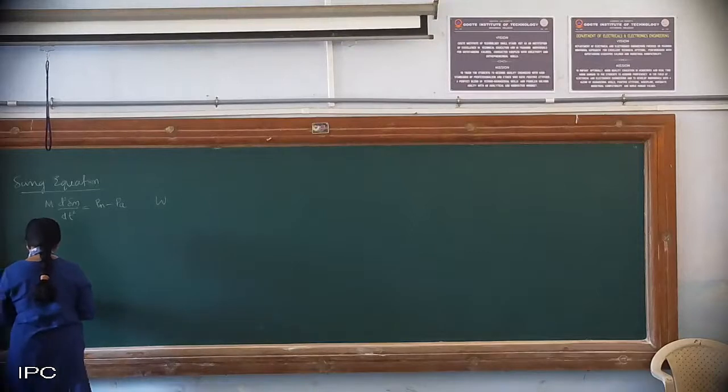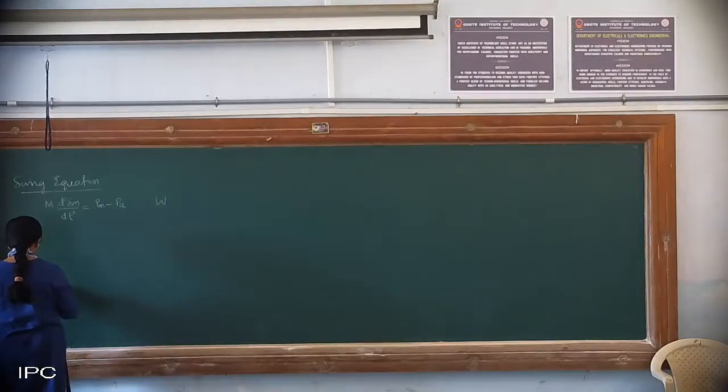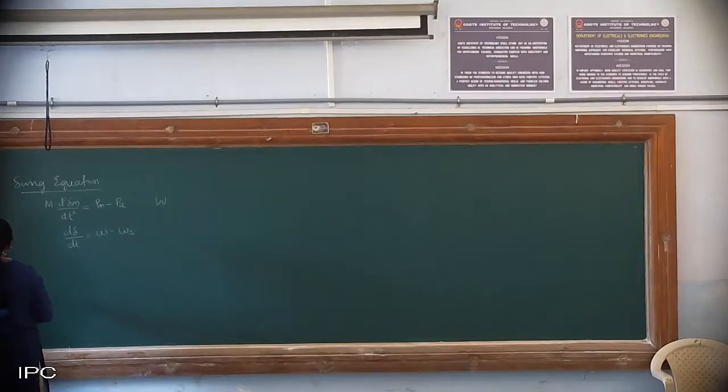Then we also write dδ/dt = ω − ωs, that is, actual speed minus synchronous speed. I am just writing whatever is required now for your analysis. Power angle is not required.